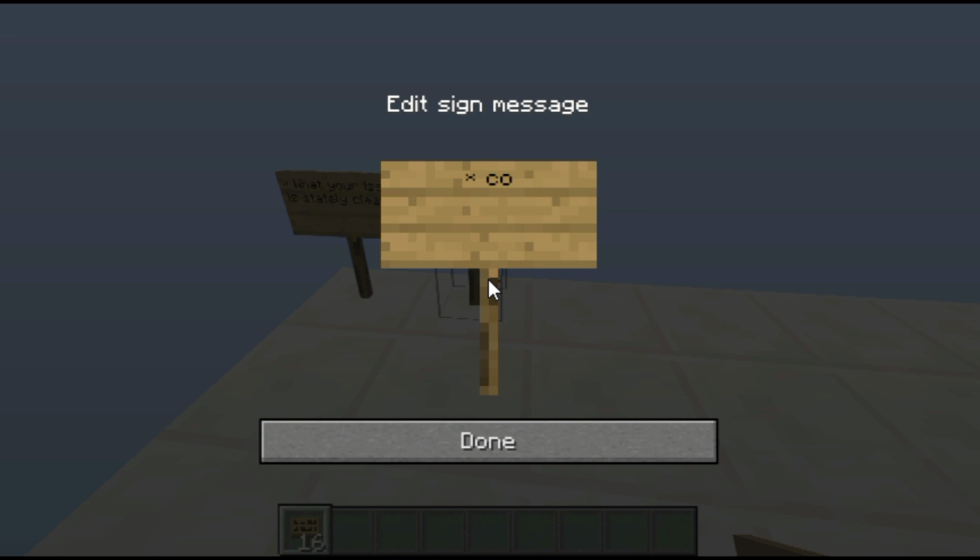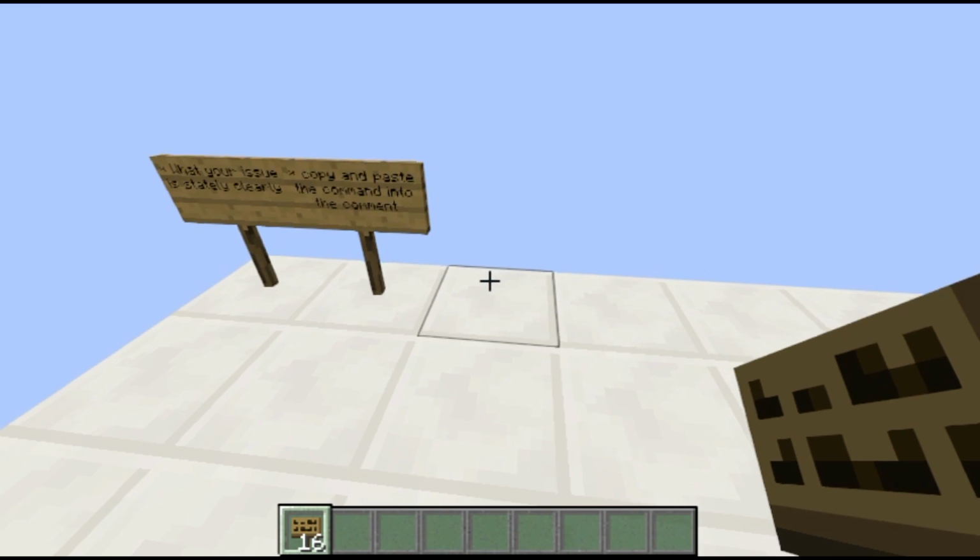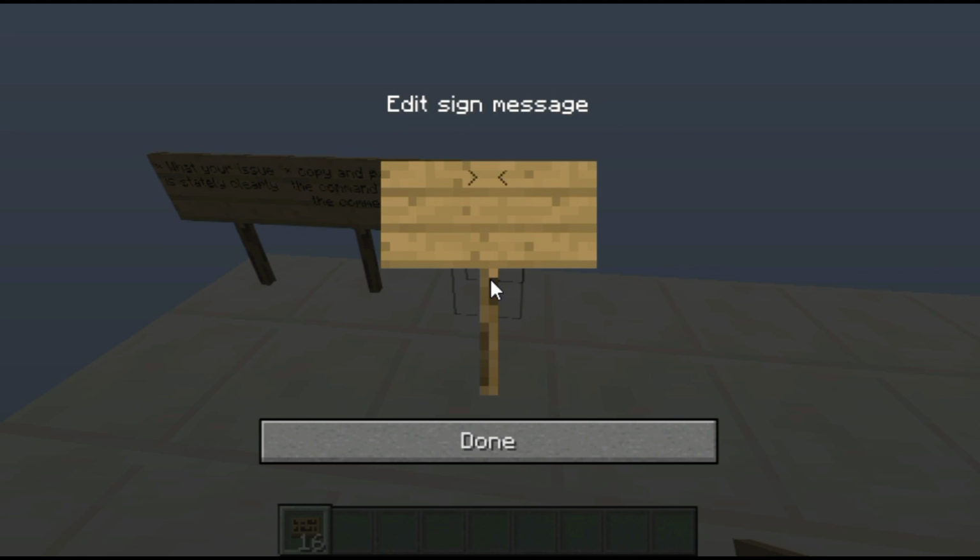I need you to copy and paste the command into the comment. And then I want you to make sure you have YouTube notifications on to get comment notifications, because if you have those off, then you can't get my reply.